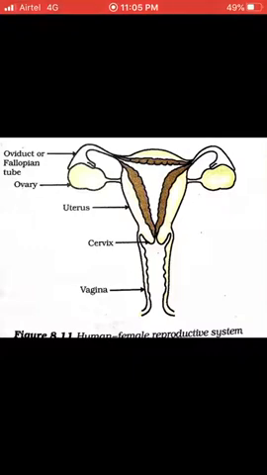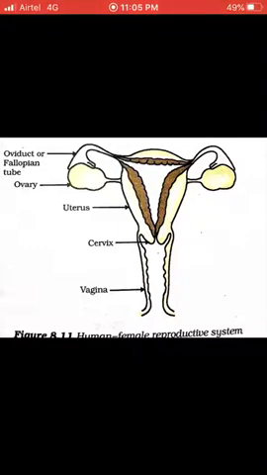If till then the sperm does not fuse with the ovum, then the menstrual cycle starts. What happens in that? The thick lining of the uterus melts, and with the blood it washes the ovum out of the vagina. This is known as the menstrual cycle.